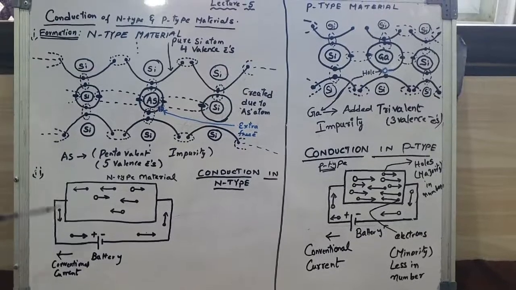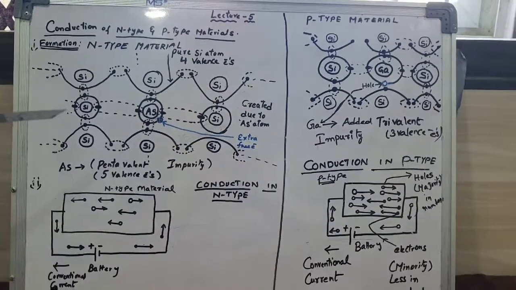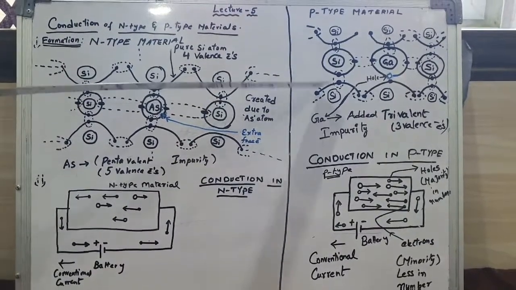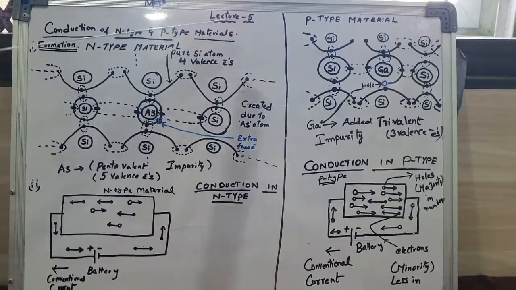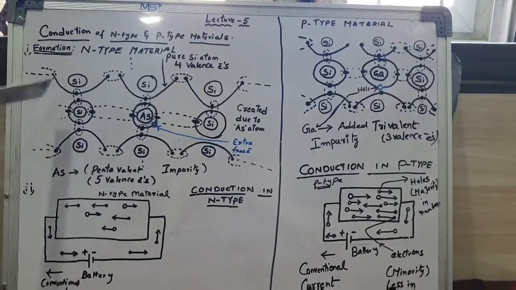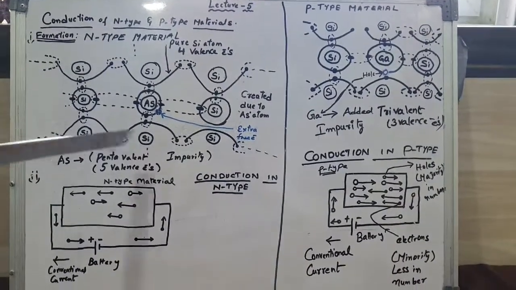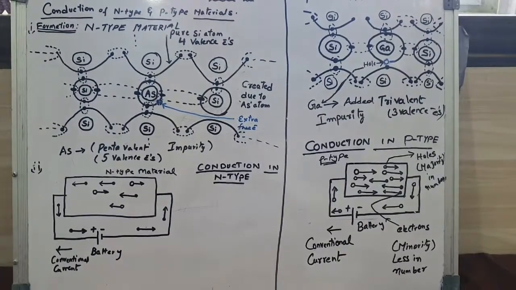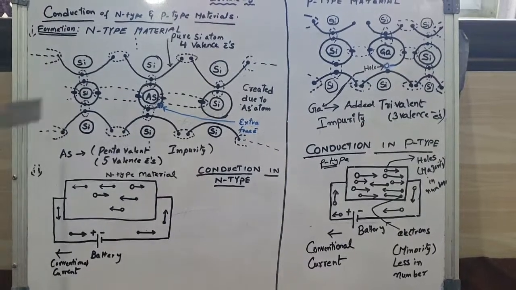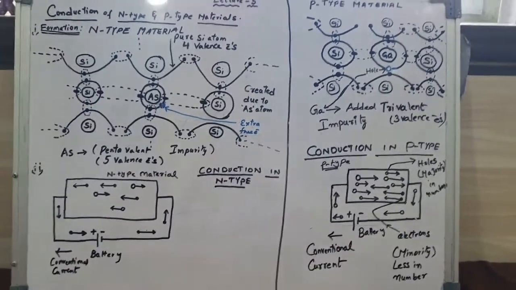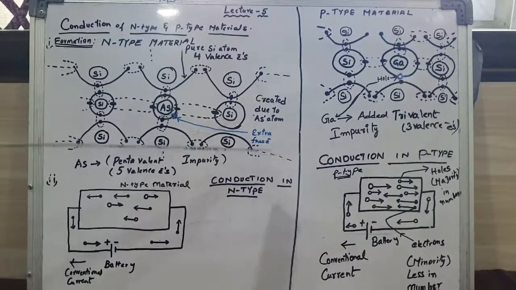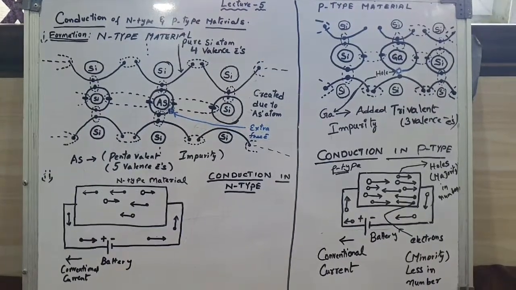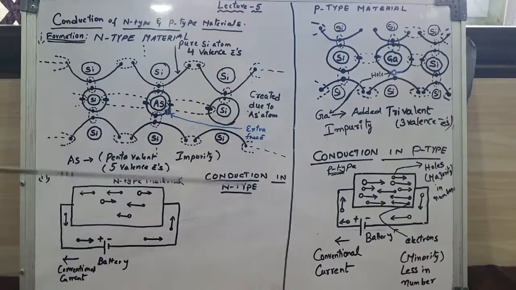So a number of such free electrons will be formed by adding more impurities. If you extend this crystal towards left and right, we have another arsenic atom and the same arrangement, so one more arsenic atom will give one more free electron. In this way, if you continue the number of stages, we will have more free electrons formed. So we call it donor impurity.